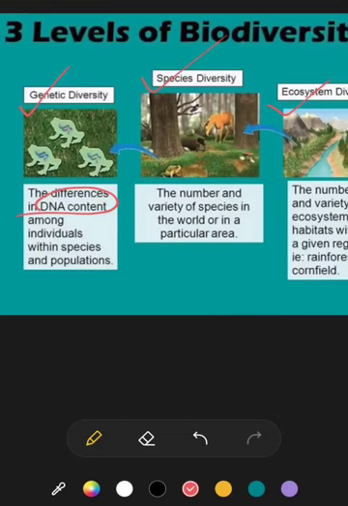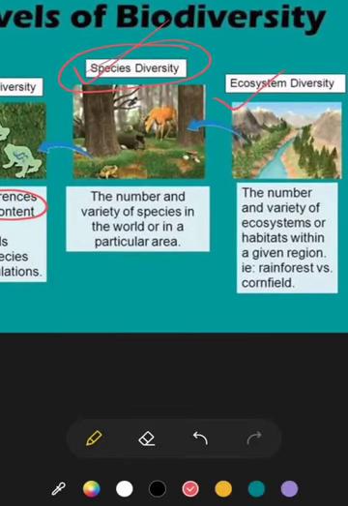Okay, next, moving on to species diversity. Suppose in a particular area the different species present come under species diversity. In any ecosystem, the types of inhabiting species together constitute the community, obviously.